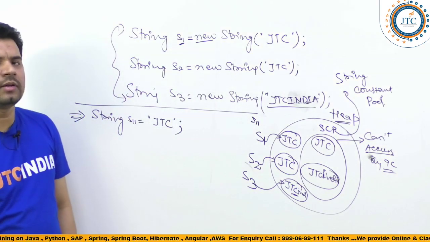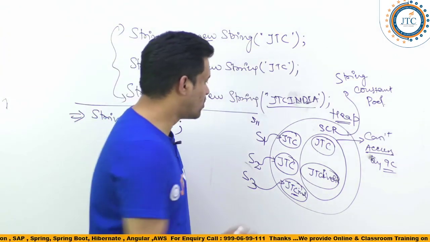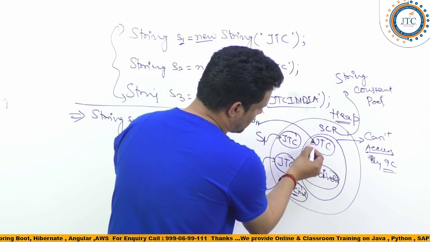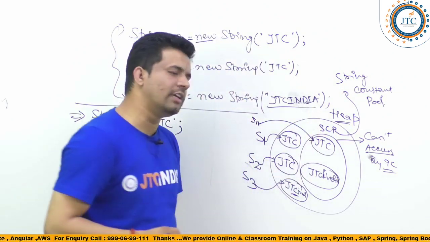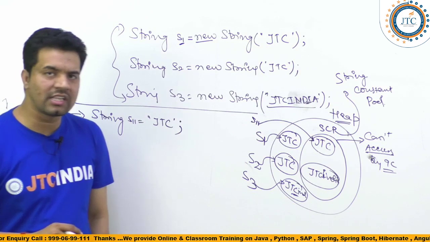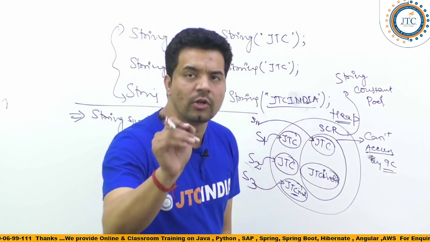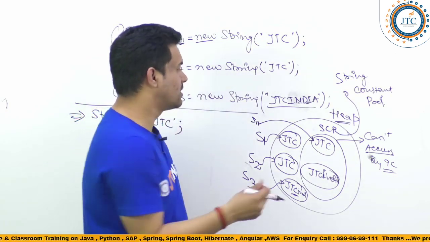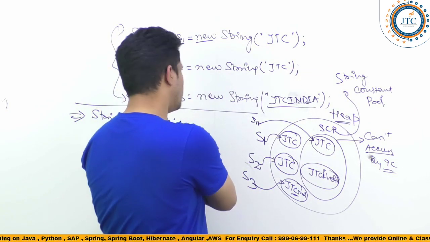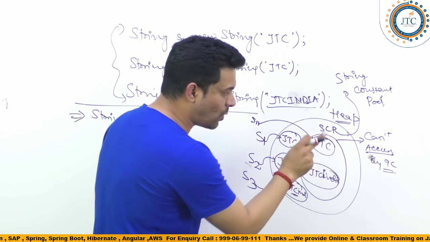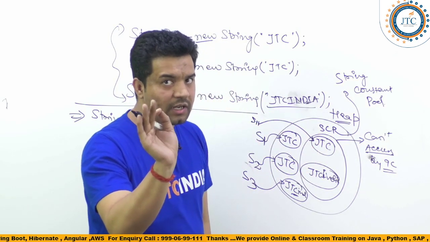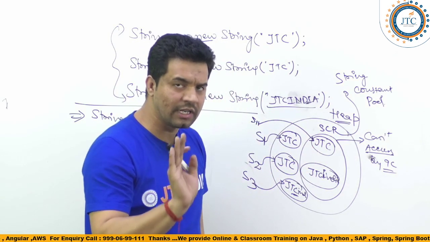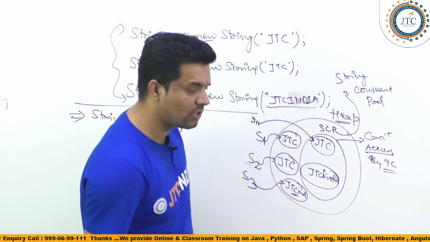If it is available inside the string constant pool, it will refer to this only. It will point to the literal inside the string constant pool. Make it clear: if we are creating the string object without the new keyword, it will point inside the pool. Wait here guys, I will tell you again, very important. As of now I am telling you the general, but there are very important concepts in this.